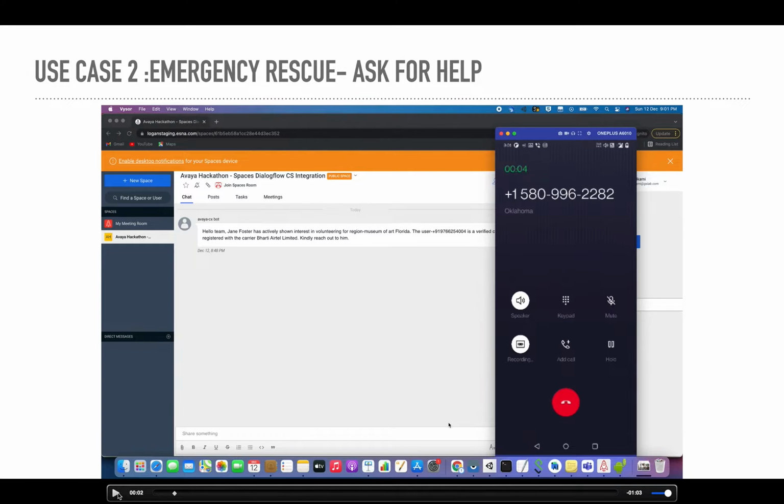So now the person has asked for emergency help. A rescue team will send their people to the location, and let's see what happens.